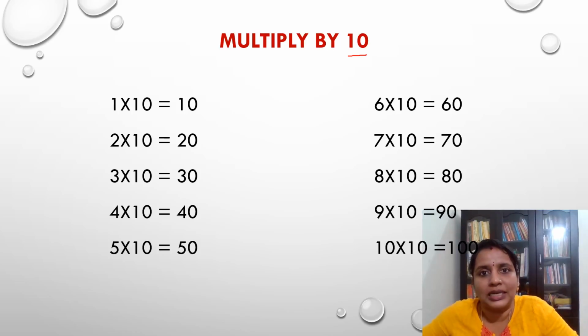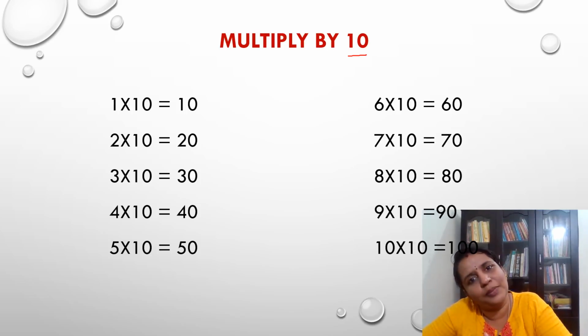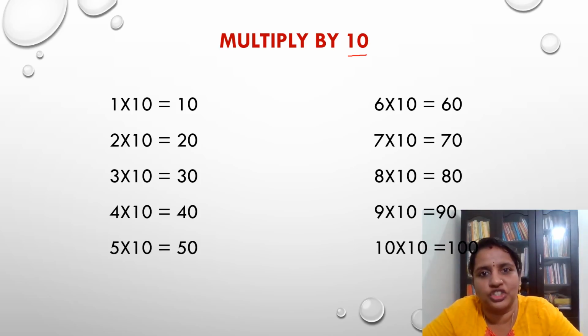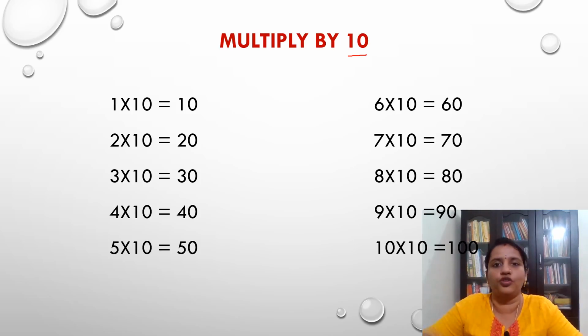For multiplying by 10, if we multiply a number by 10, we will be shifting it to the next decimal position. See here, it's 1 into 10. I have shifted the 1 from the 1's place to the 10's place. So it becomes 10. The same way we can multiply any number by 10.